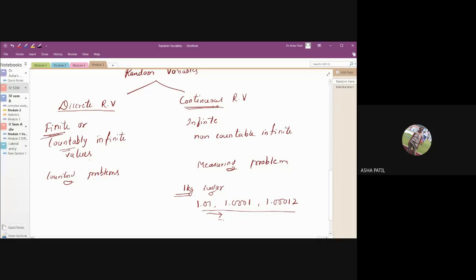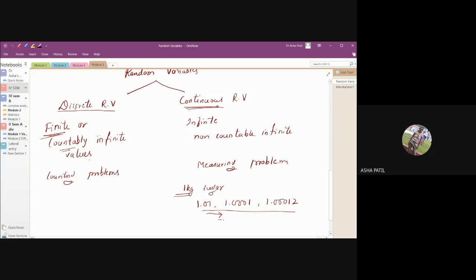Is it clear what is continuous and what is discrete? Yes or no? Yes, ma'am. Okay. Discrete means, just remember, you have a finite number of values, and continuous means an infinite number of values.